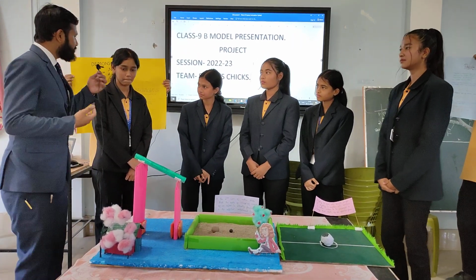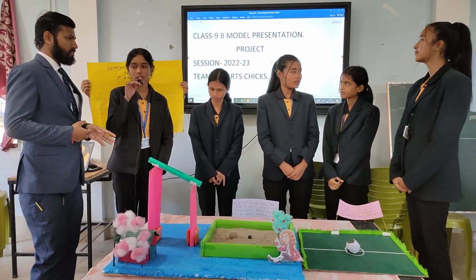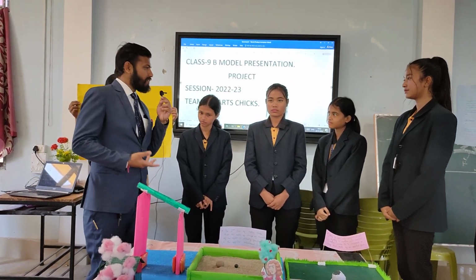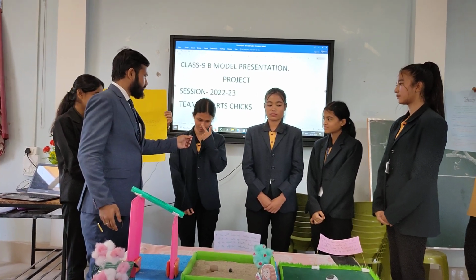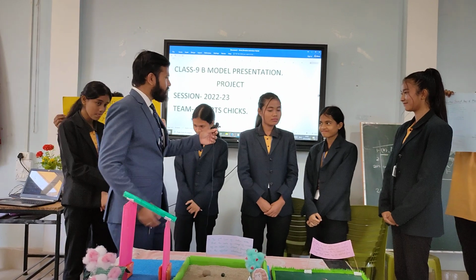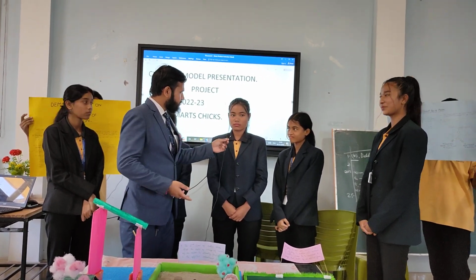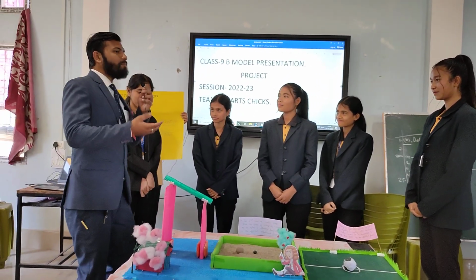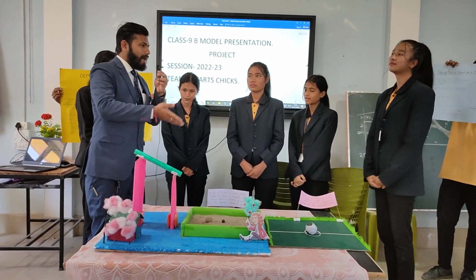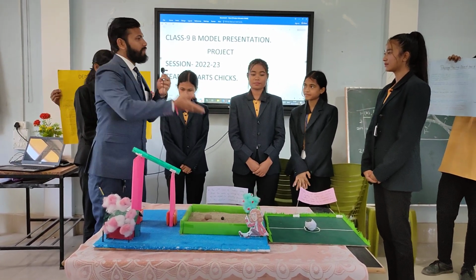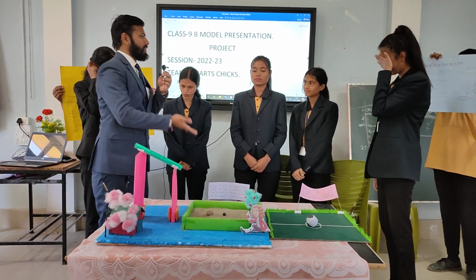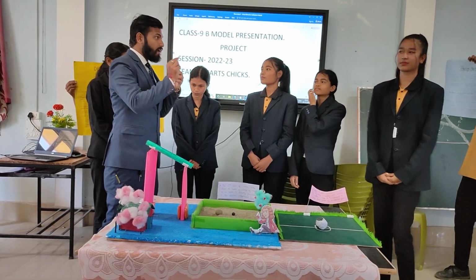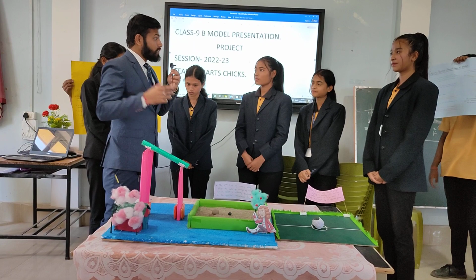Munni, what is momentum? The product of mass and velocity is defined as momentum. Okay, very nice. So how can we increase the momentum? What are the various factors by which we can increase the momentum? Momentum means the product of mass and velocity. So if you increase mass, momentum increases. If you increase velocity, momentum also increases. Like a train has less speed, but it has more mass, so its momentum is very high. But a bullet has less mass, but more velocity, so its momentum is also high.